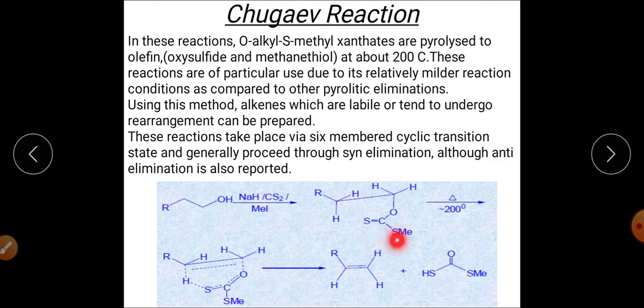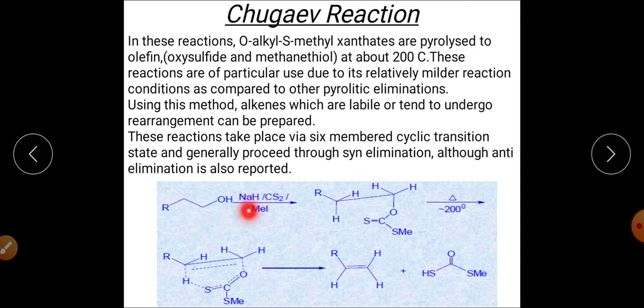which will undergo the pyrolytic elimination reaction, and from where this xanthate ester has been synthesized. This is the complete reaction that is showing you the path from which we can obtain this particular ester. This is the alcohol.